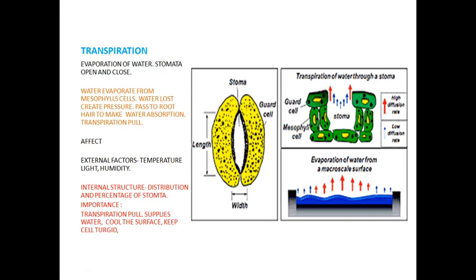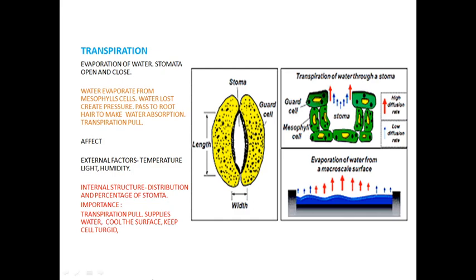Once the water evaporates, a pressure is created from the top of the plant. The same pressure moves to the bottom of the plant, reaches the root hairs, and makes the root hairs absorb the water. So water is continuously provided to the plants. That is called transpiration pull. Water moves from the xylem to the mesophyll cells. This process is called transpiration pull.